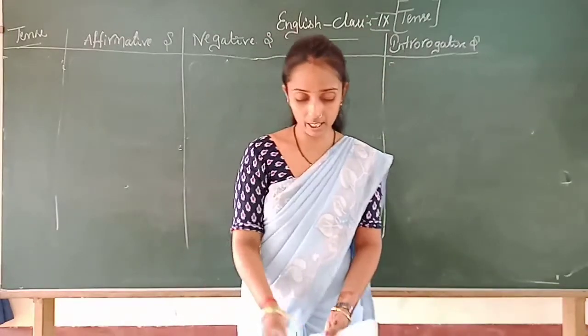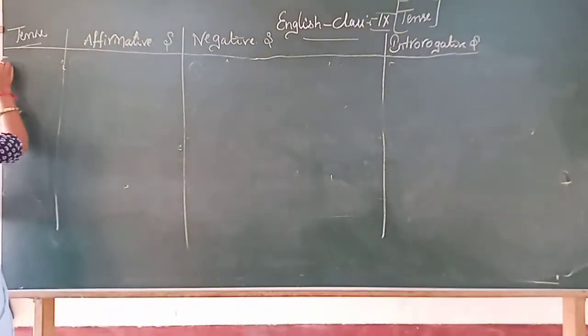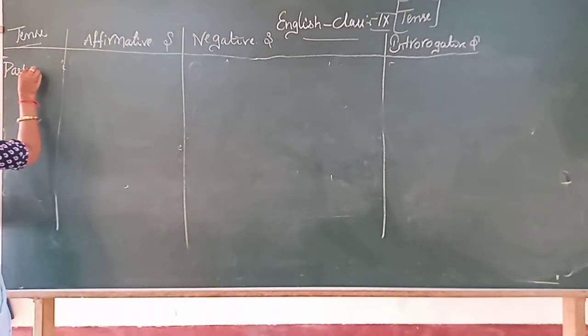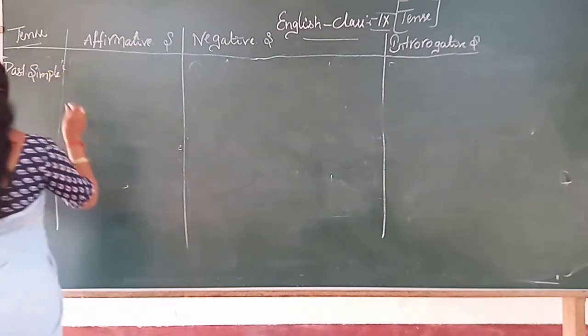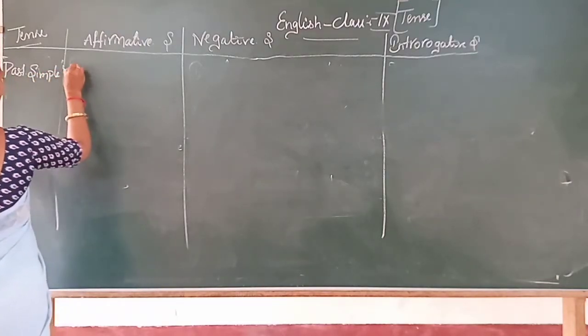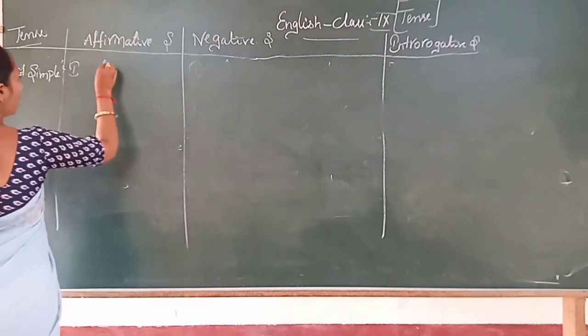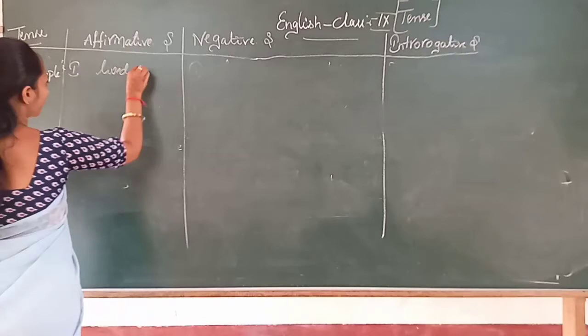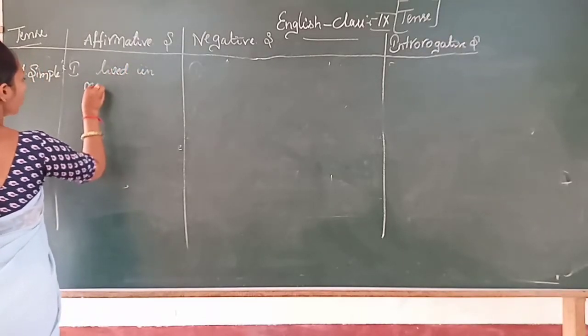Okay children, now let's see past tense, simple past tense. I lived in Mysore.